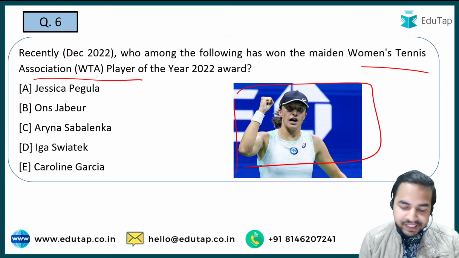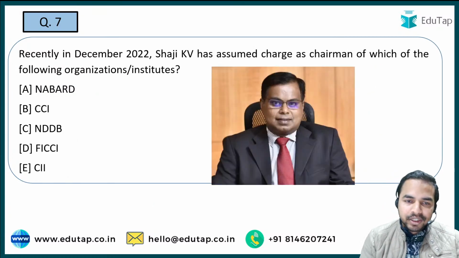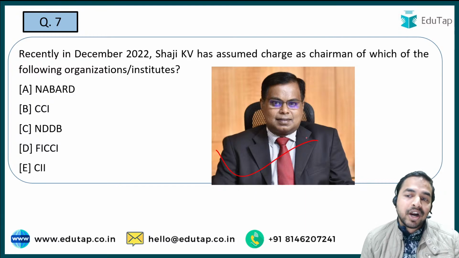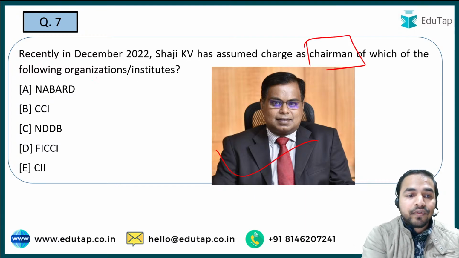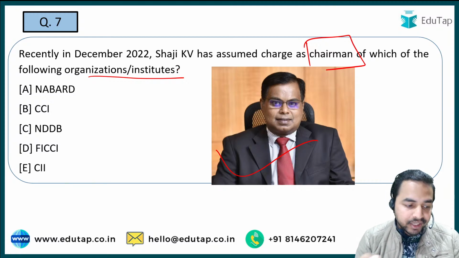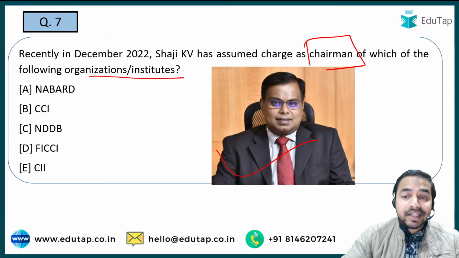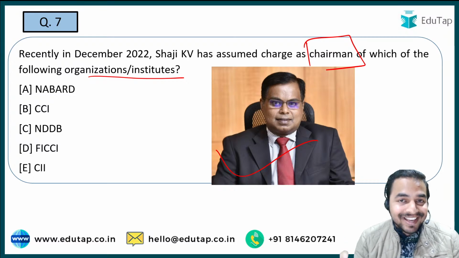Absolutely right, option D. Nilesh has answered the question correctly: Iga Swiatek is the right answer to this question. Now let's move on to the next question. Here Shaji KV has assumed charge as the chairman of which of the following organizations and institutes? So guys, a very direct, very easy question, and such questions are very important from the exam point of view, because questions come in the exam on recent appointments.